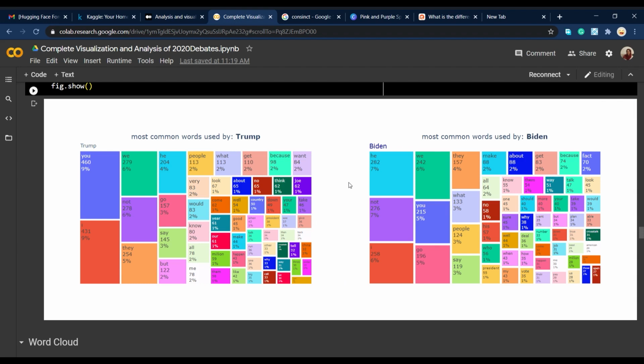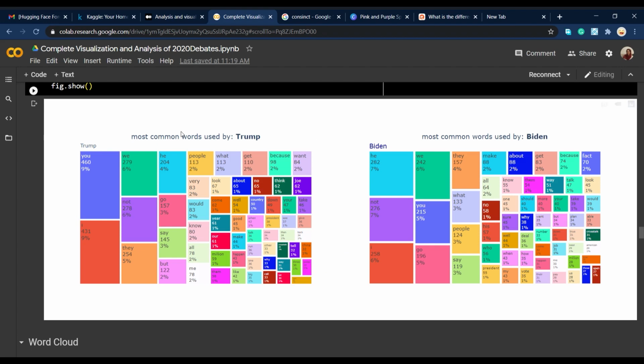And another thing that I can see, for the first time that I look at it, is that Trump mostly uses special words when he talks, and like 10% of the first 60 words that he uses is just dedicated to "you," and another 10% is dedicated to "I." But Biden, on the other hand, I guess tries to use different words, or uses special words less than Trump does. So he has a little bit more dispersed way of talking.